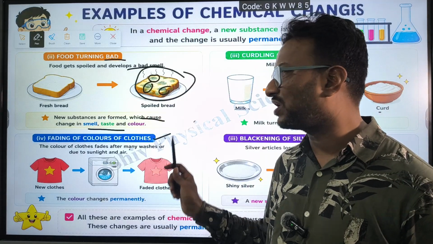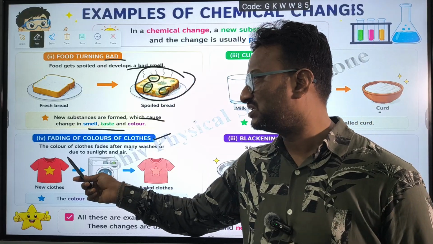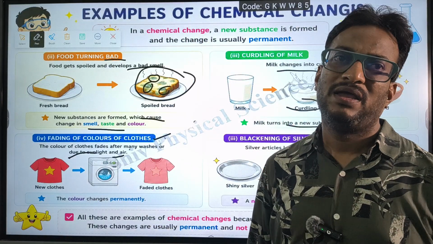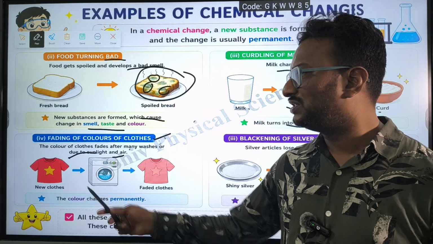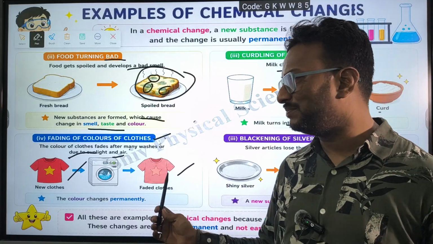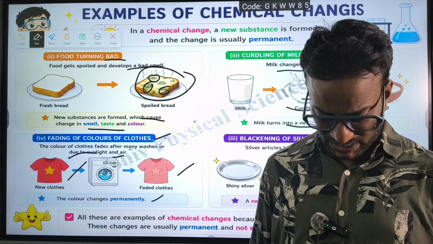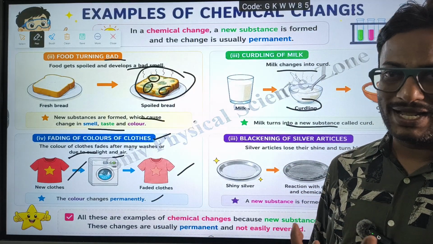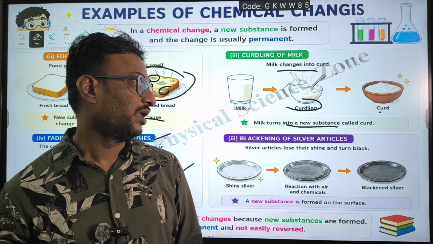Fading of colors of cloths. The colors of cloths fade after many washes due to sunlight and air. Due to sunlight, washing and air, the new cloth will fade and become old. Here the color changes permanently. You cannot get the new color back from that cloth.